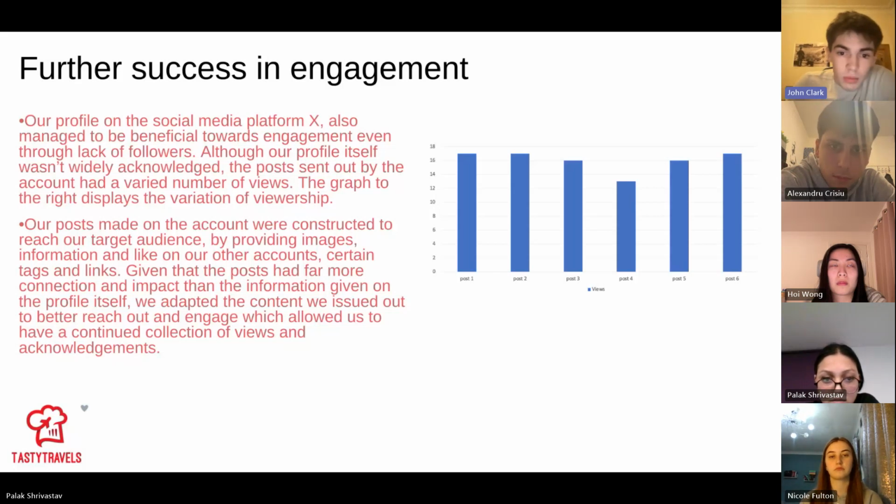Our posts made on the account were constructed to reach our target audience by providing images, information, and links to our other accounts, certain tags and links. Given that the posts had far more connection and impact than the information given on the profile itself, we adapted the content we issued out to better reach out and engage, which allowed us to have a continued collection of views and acknowledgements. Next slide, please.